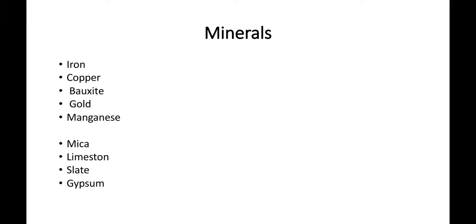Okay, the next important metal is copper. Copper is mainly used in pipes, switches, electronic components and utensils. The next one is bauxite. Bauxite is the main source of aluminium, and aluminium is used in automobiles and utensils,